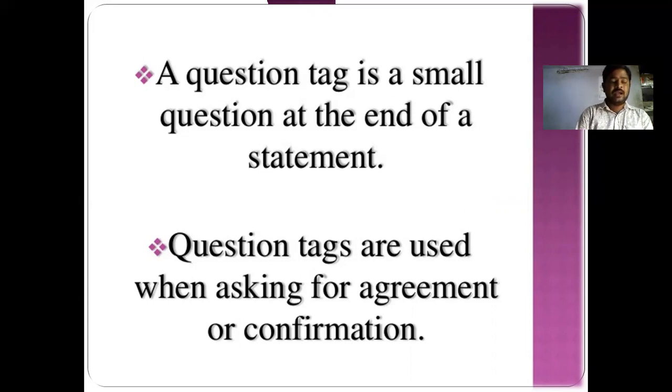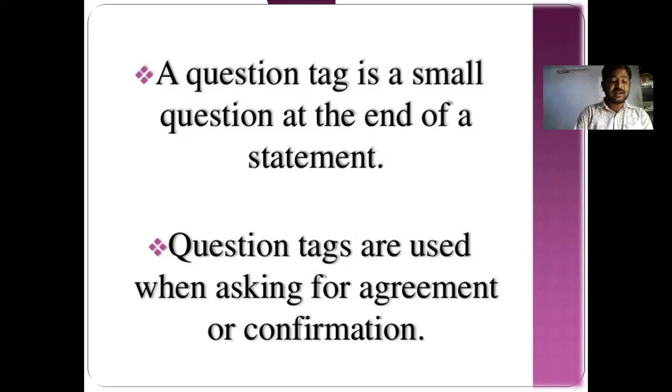It is just like whether the listener is going to accept our argument or not. Then it is confirmation, the answer is yes or no. These kinds of interrogative sentences are also made from declarative sentences.